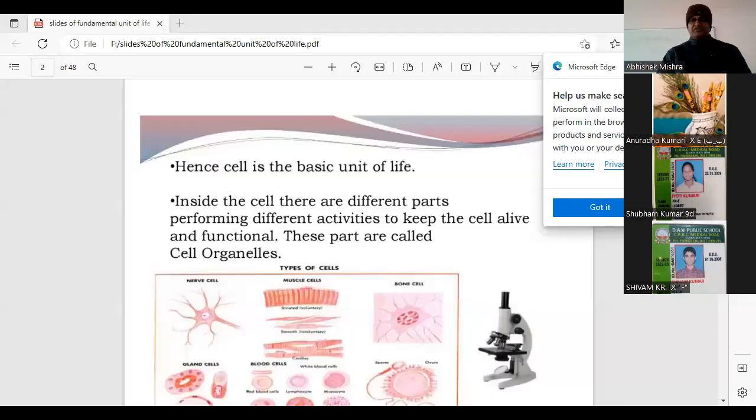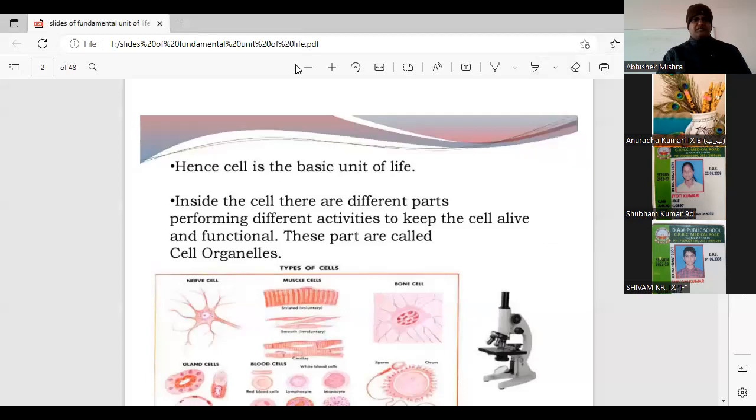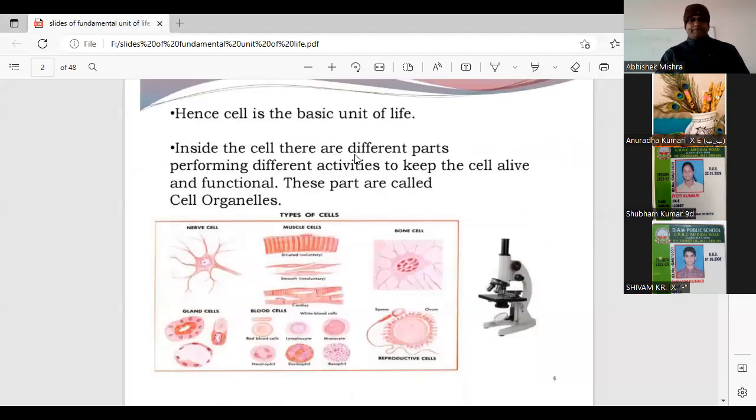Is my screen visible to you? Please give the remark in the chat box. Okay, yes, it is visible. I got the remark. Fine.